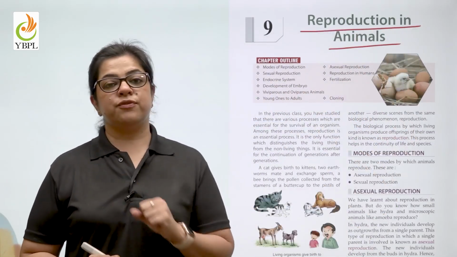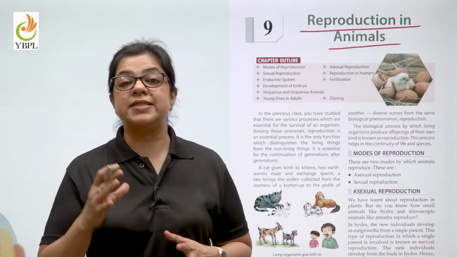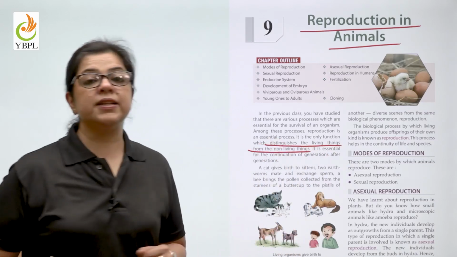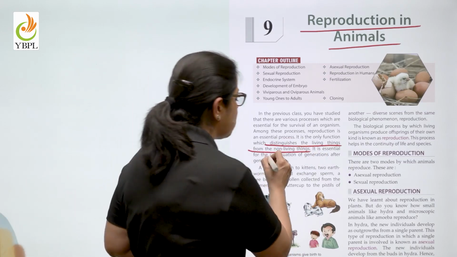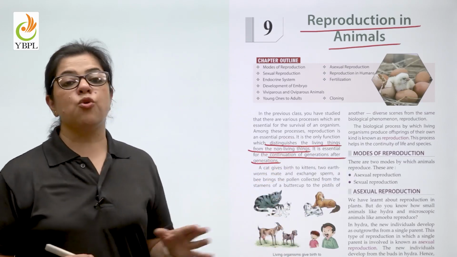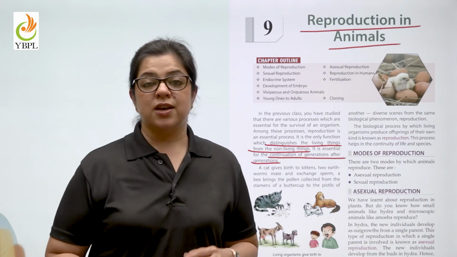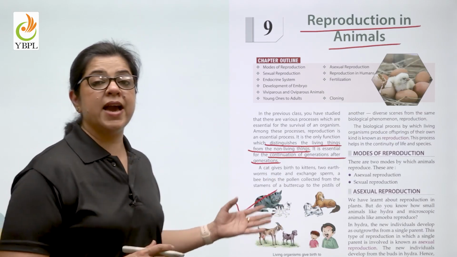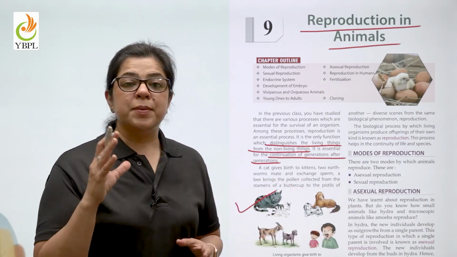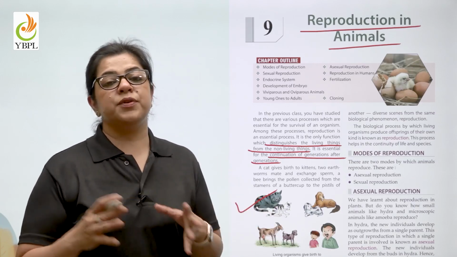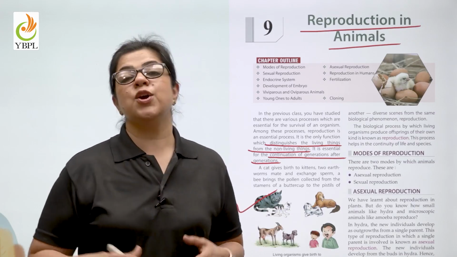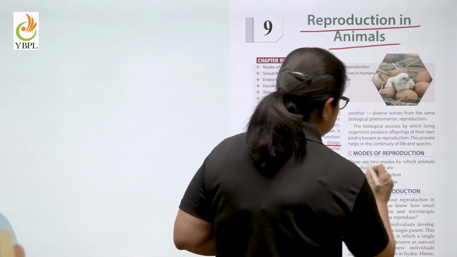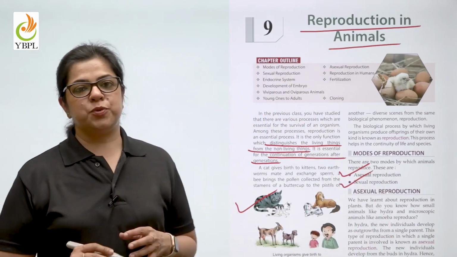We are all well aware of the fact that reproduction is a very essential life process. It is the process that distinguishes living things from non-living things, and it is also important for the continuation of generations after generations. So children, whether it is the animals that give birth to their young ones like the cat or the dog, or it is the bird that lays eggs, all living organisms reproduce in some way or the other. Now, the methods of reproduction are broadly categorized into asexual and sexual reproduction.